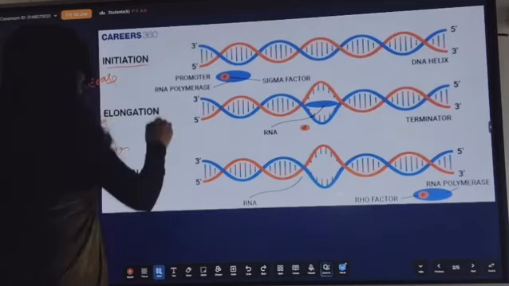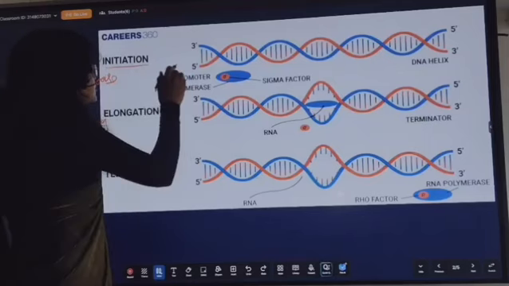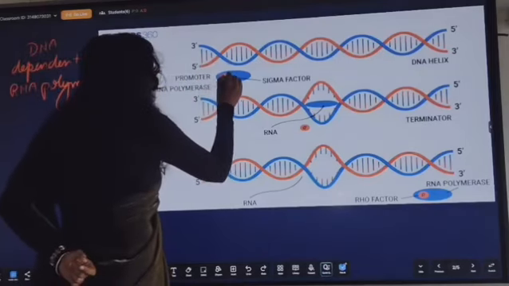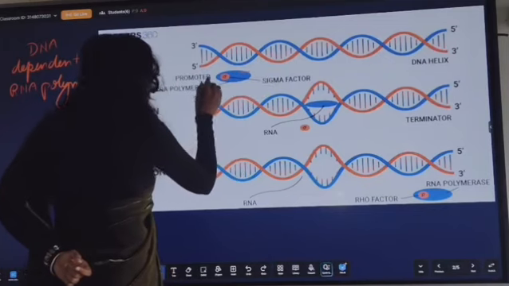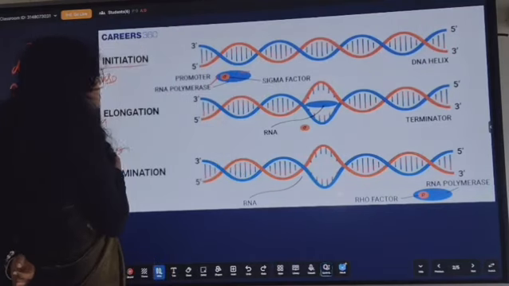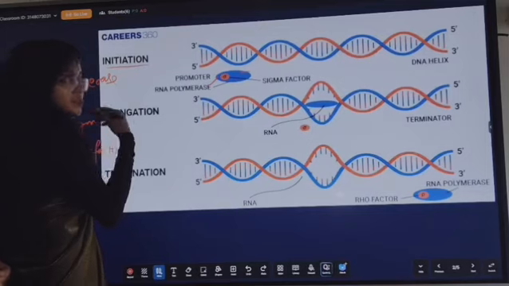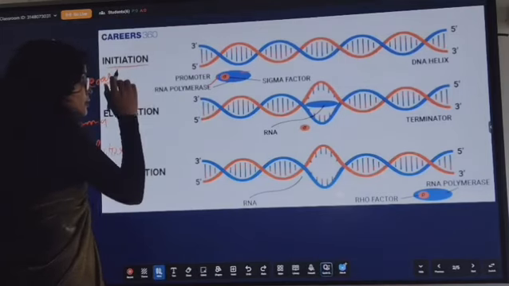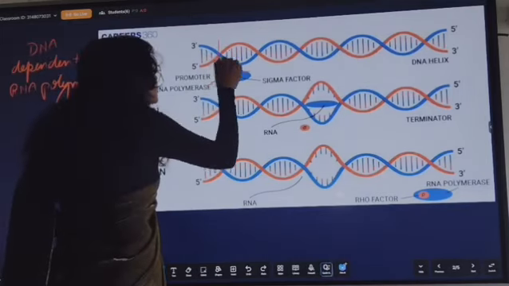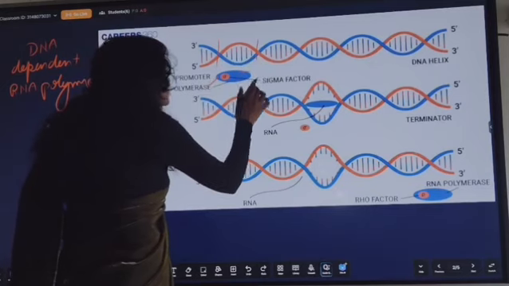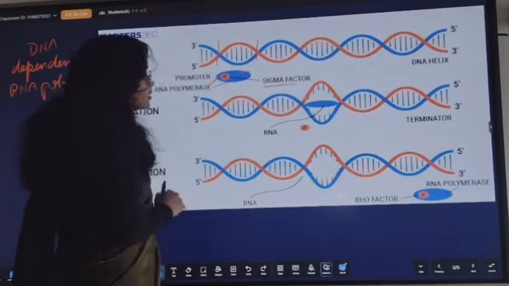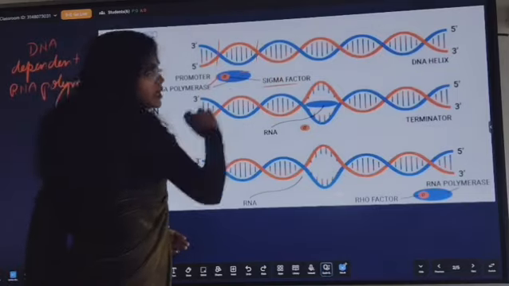Look at this diagram. In initiation, this is the RNA polymerase enzyme, the DNA dependent RNA polymerase enzyme. In the promoter region, it binds with the sigma factor, so initiation will start.